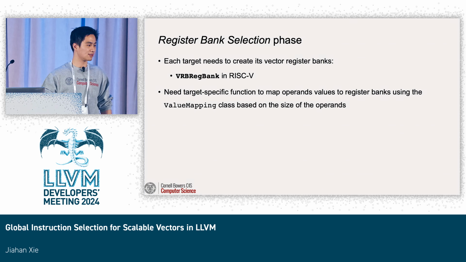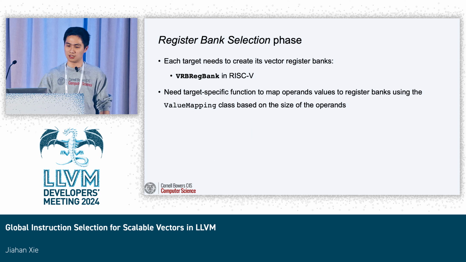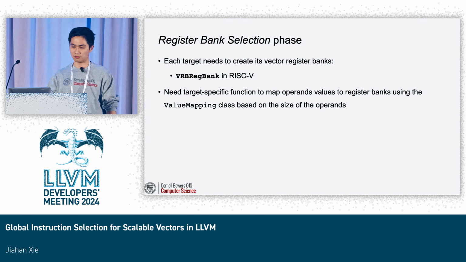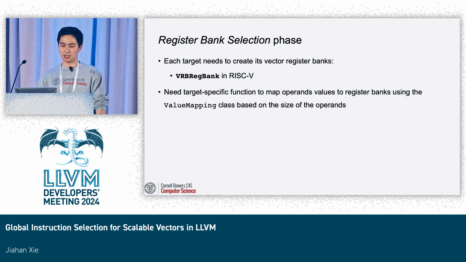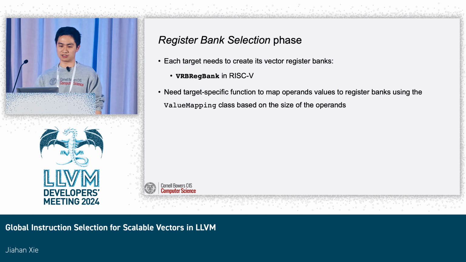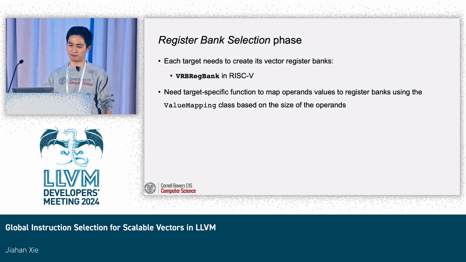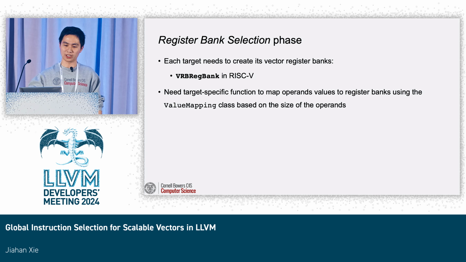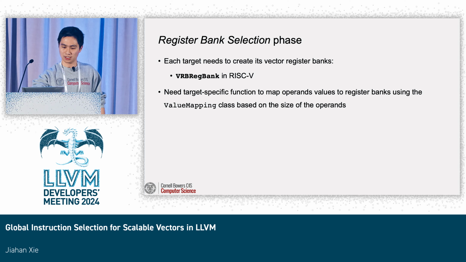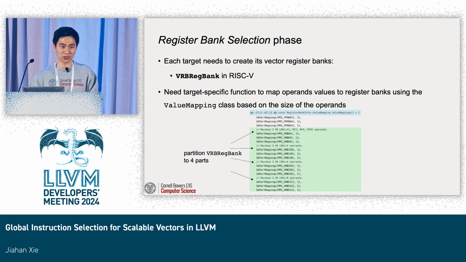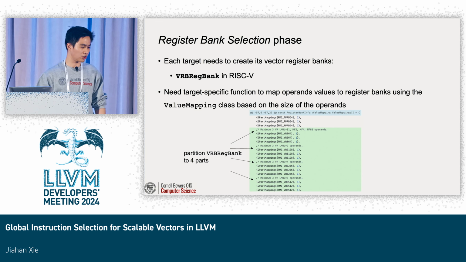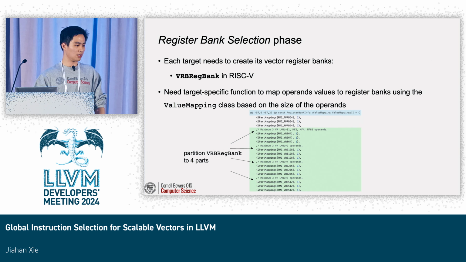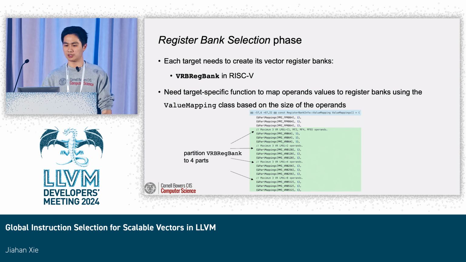The third phase is register bank selection. So intuitively, we just map scalable vectors to the vector register bank. And we also need some target-specific function to map operand values to register banks using the value mapping class, based on the size of the operands. And in our case, we chose to partition a single vector register bank into 4 parts based on different sizes of LMUL in RVV.